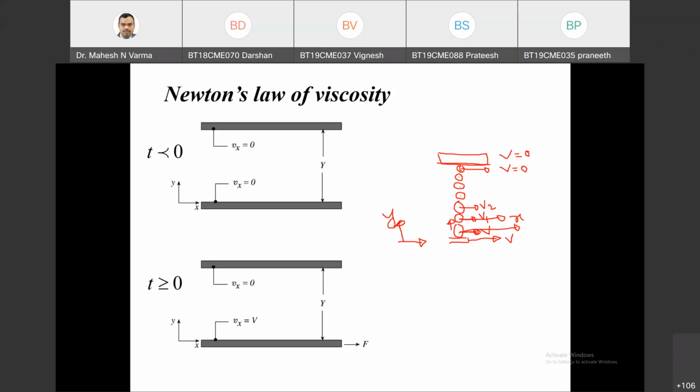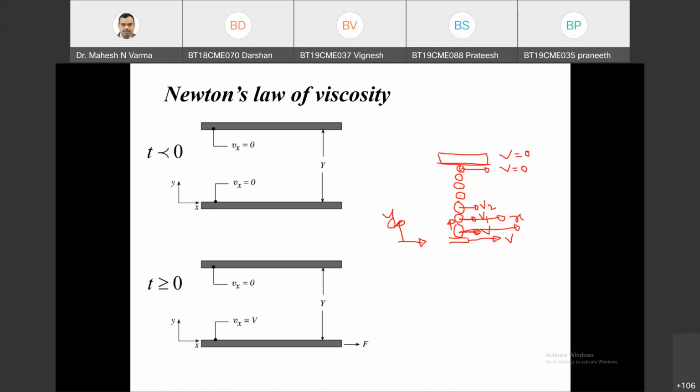Without bulk motion, I am discussing the transport of momentum in Y direction, and there is no bulk motion in Y direction. There is a bulk motion, but it is in X direction. So effectively, there is no bulk motion in Y direction, and effectively there is a transport of momentum in Y direction.